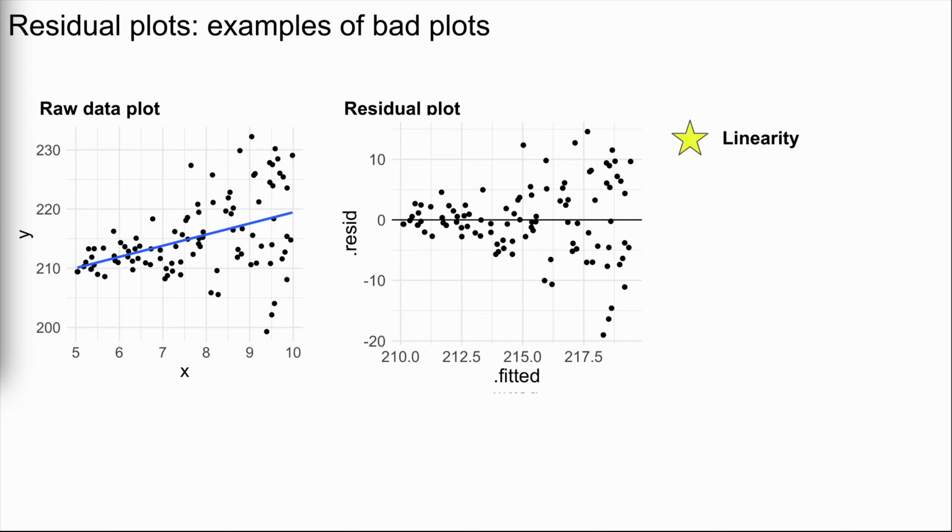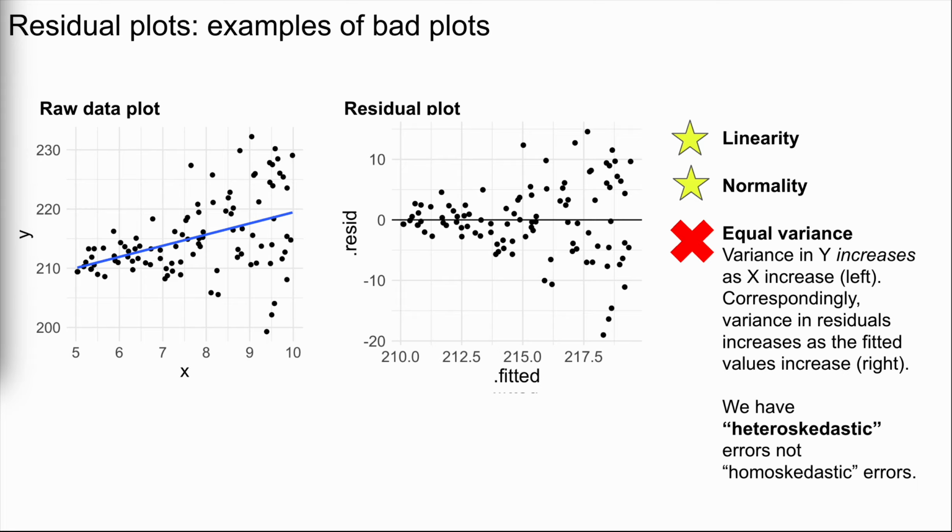In other words, the linear model at left here does accurately capture the linear trend between y and x. This model also satisfies the normality assumption. The residuals are roughly normally distributed around 0 across the entire range. That is, we see fewer and fewer residuals at each fitted value as we get further from 0.